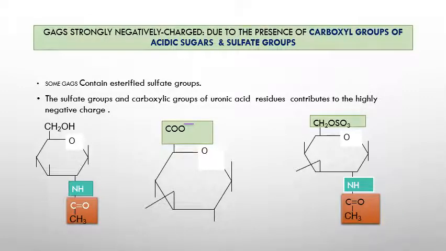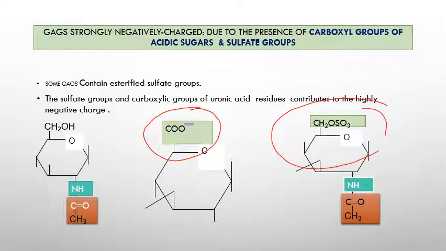Another important thing is that glycosaminoglycans are strongly negatively charged because of the carboxyl groups of the acidic sugars, uronic acid and iduronic acid, and the presence of sulfate groups. The sulfate group is also a negatively charged group. These sulfate groups and acidic sugars contribute to the strong negative charge of glycosaminoglycans.